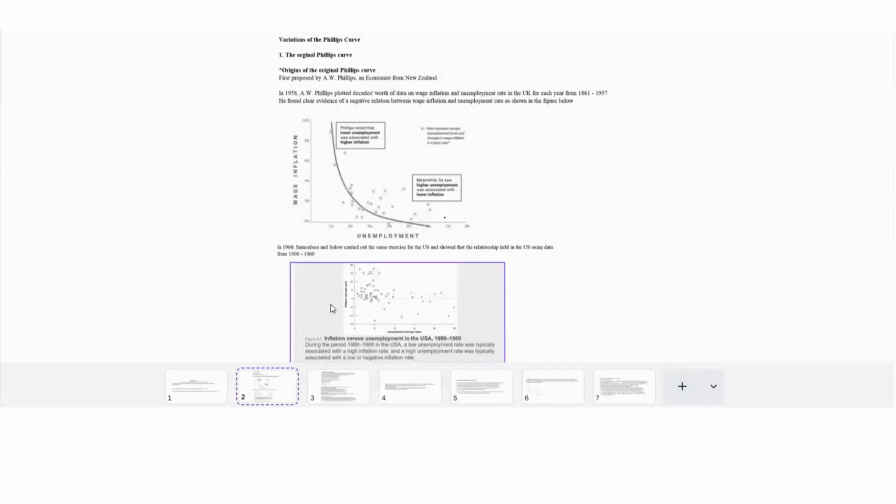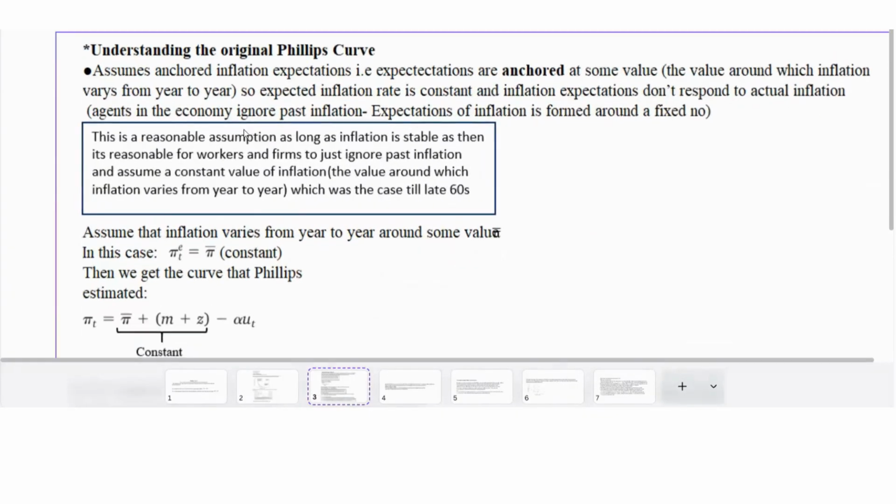When we talked about the original Phillips curve, we did discuss that anchored inflation expectations is a reasonable assumption as long as inflation is stable, as then it's reasonable for workers and firms to just ignore past inflation and assume a constant value of inflation. And this was true till the late 1960s: inflation was stable, it was not persistent.